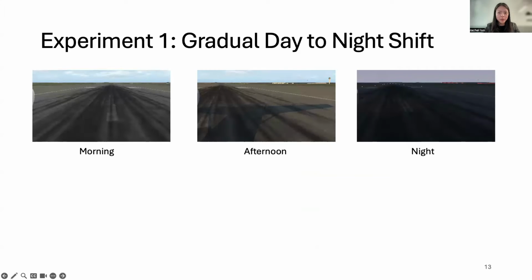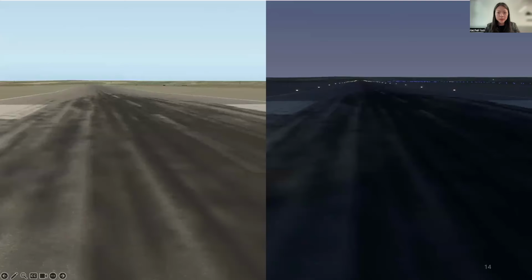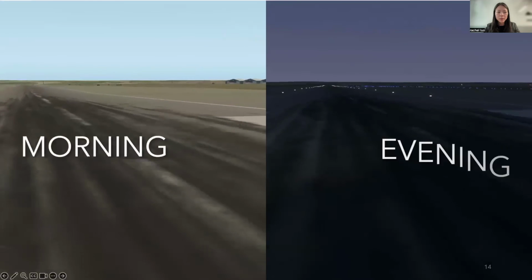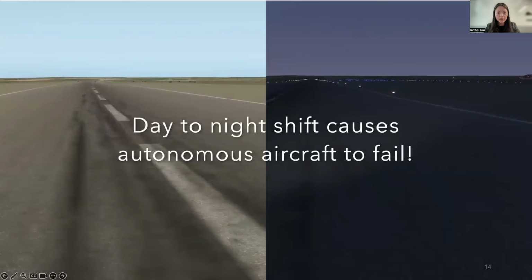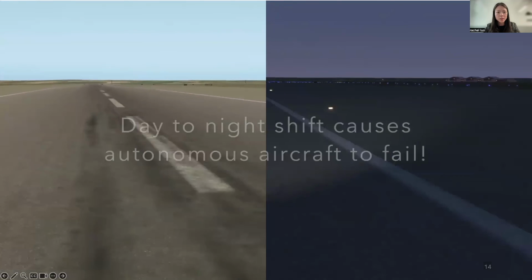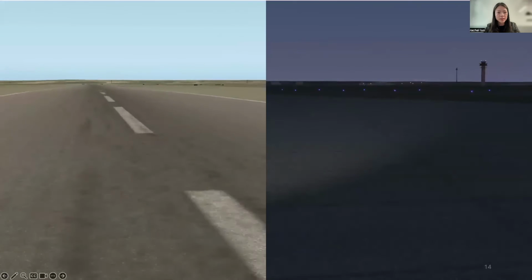To validate the performance of our method, we use image data from an autonomous aircraft in a photorealistic flight simulator that repeatedly taxis down a runway. Here we have a gradual daytime to nighttime shift. This is a simulation of the airplane taxiing down the runway in the morning on the left and in the evening on the right. And this day to night distribution shift causes the autonomous aircraft to go off the runway, as we can see on the right.